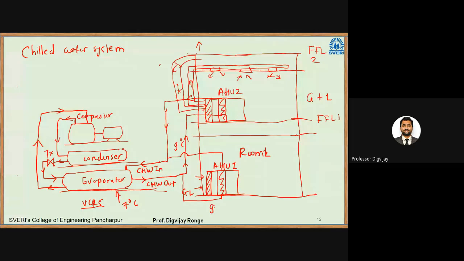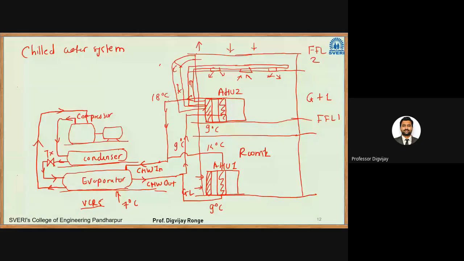So inlet will be 9 degrees Celsius chilled water. Outlet, suppose the outlet comes out to be, let us say, 15 degrees Celsius. In this case also it will be 15 degrees Celsius. So it depends. Yes. Sorry, it depends on the application. Suppose this room has a lower load. In that case, the temperature may be lower, suppose like 14 degrees Celsius, and suppose here the room load is high. Why is the load high? Because there is a terrace in direct contact with the sun. In that case, the water temperature may go up, so it may go up to, suppose, 18 degrees Celsius.